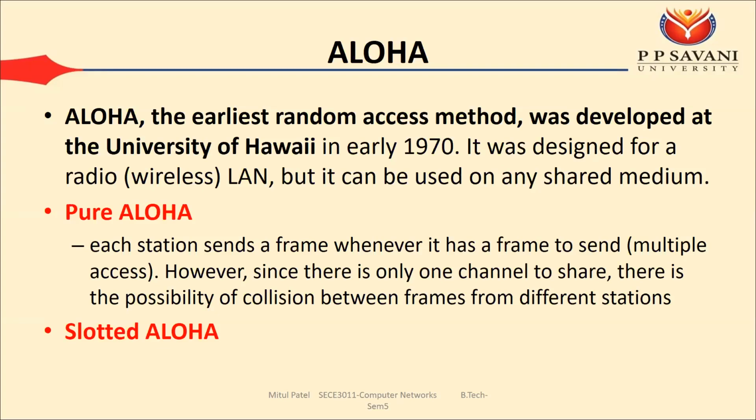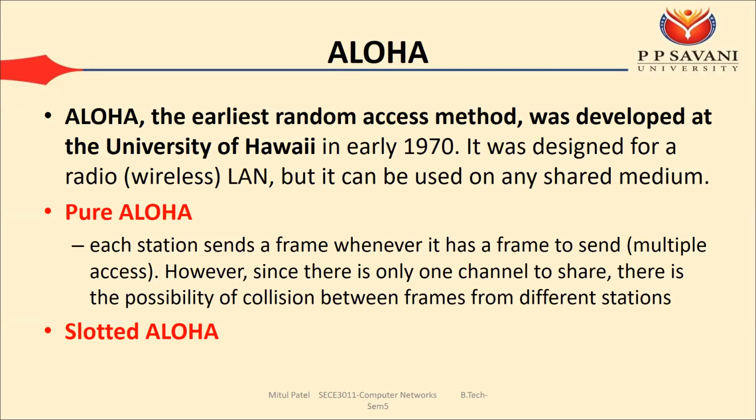In pure Aloha, each station sends a frame whenever it has a frame to send. Whenever the station or device has a frame, it will send. There is only one channel to send, so there is the possibility of collision between frames from different stations.